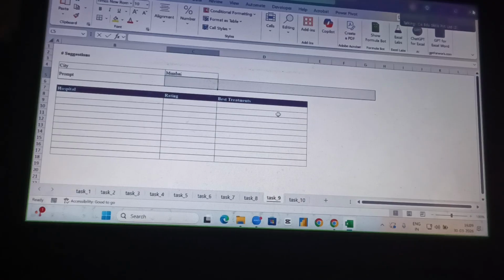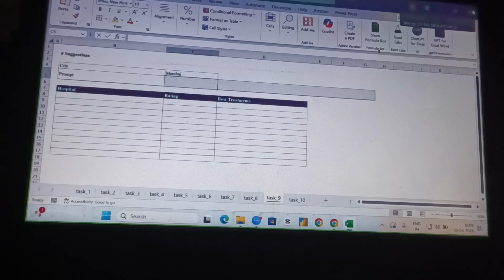Suppose you are working in the healthcare operations team, and your boss gives you the task: could you please create a report where I type the city name and the prompt, and Copilot automatically gives me the top 10 hospitals, their rating and the best treatment based on the city. Is it possible? Yes.